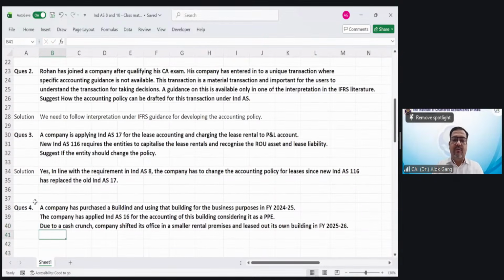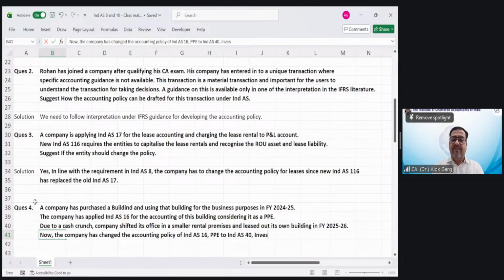So now the company has changed the accounting policy from Ind AS 16 PPE to Ind AS 40 investment property. If you have not covered this standard, not to worry, I'll cover this standard later on.